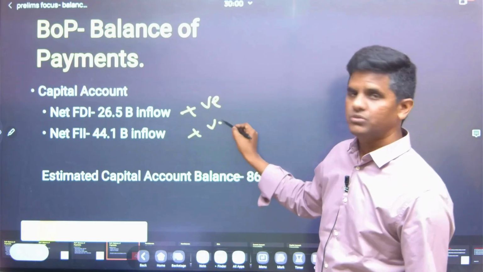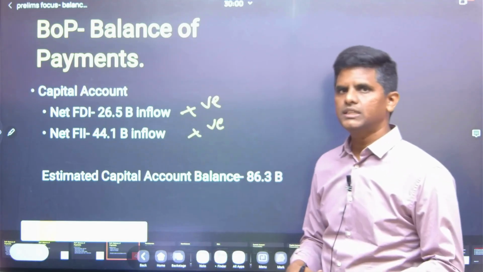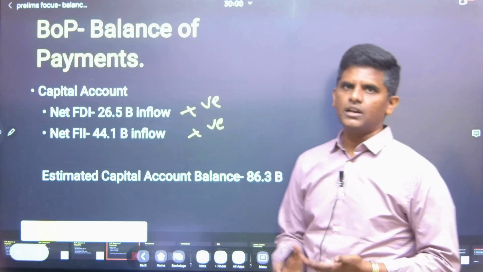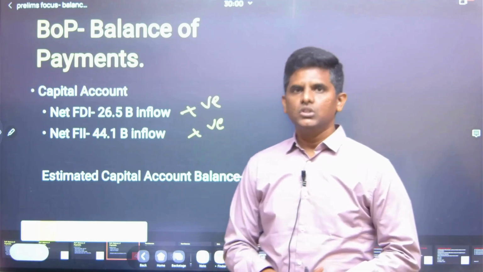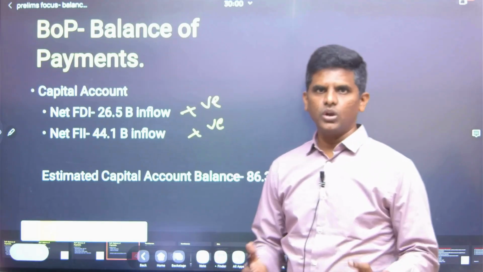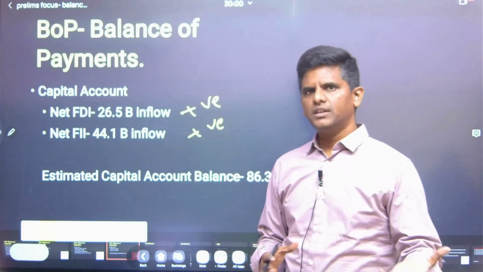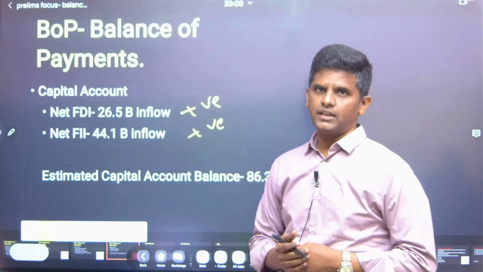So Indian economy is very strong. The world over they want to invest in India because the returns are more. It is a developing economy, the fifth largest economy. The fundamentals are very strong. India is a democratic nation, so law and order is also there, rule of law is also there. So all these factors are important for anybody to invest in a country. So FDI and FII are very good.